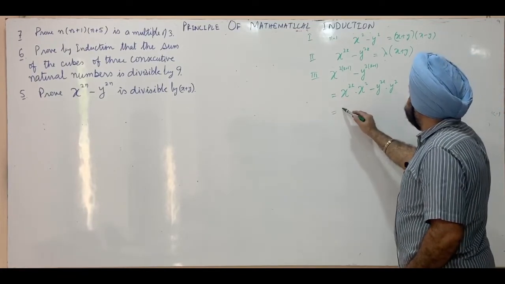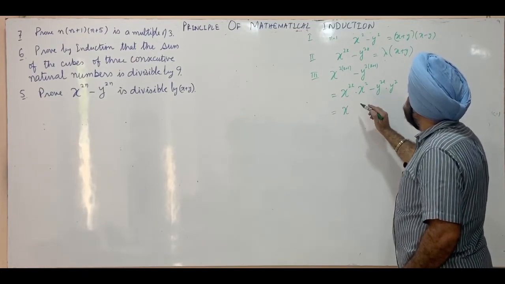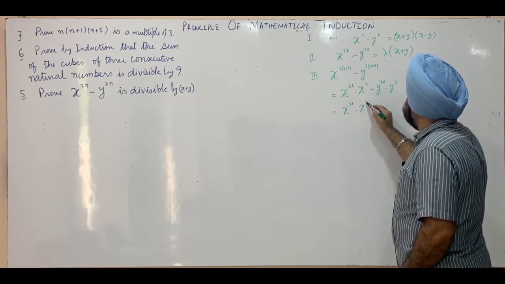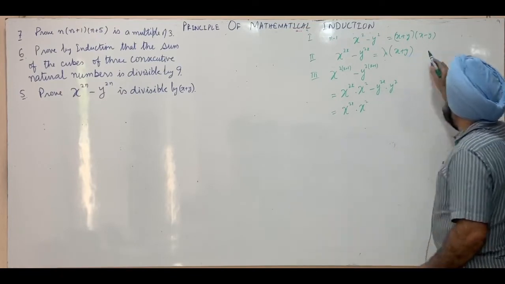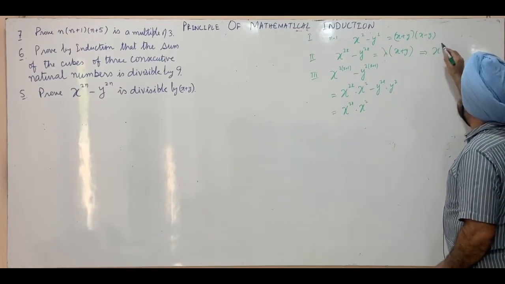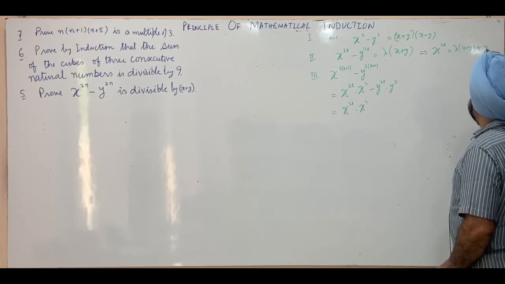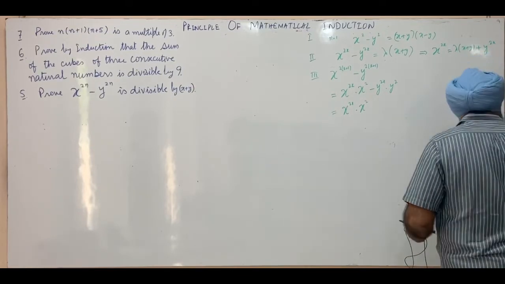This can be written as x raised power 2k into x square, or we can substitute the value of x raised power 2k from this. It's lambda into x plus y, raised power 2k. Substitute this value.